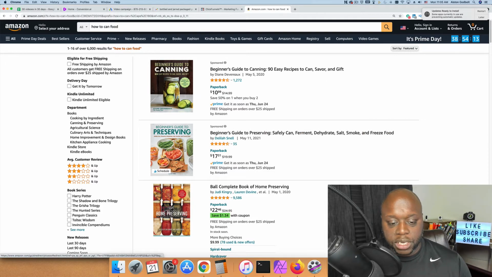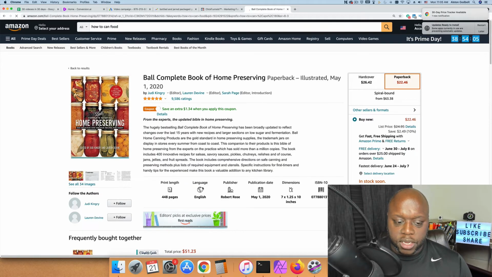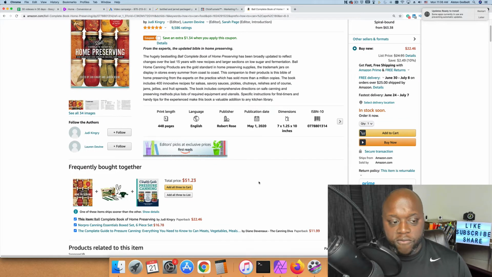So what we could do essentially is click on this Ball Complete Book of Home Preserving. We click on this, and usually some books will let us look through. They'll let us look at the table of contents to get an idea of what people are talking about, what people want to know. This book has 5 stars and 9,000 ratings, so it's a pretty good book. People are getting a lot of value from it. So once we have the idea, we would simply go over to Upwork, Fiverr, or People Per Hour, and have them write the book.